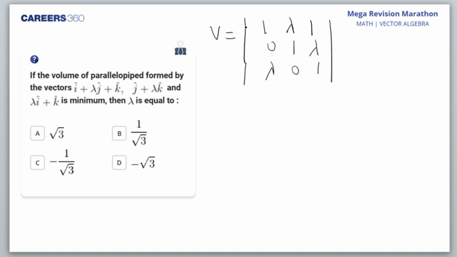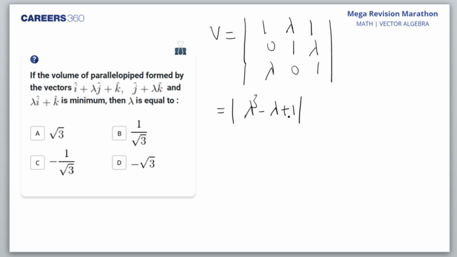This will be the volume, and this volume expression comes out as lambda cube minus lambda plus 1. Mod of it. Satya, B you are getting, Sanjay B, Swarupa B. Mayank, you are right only. B is the option.